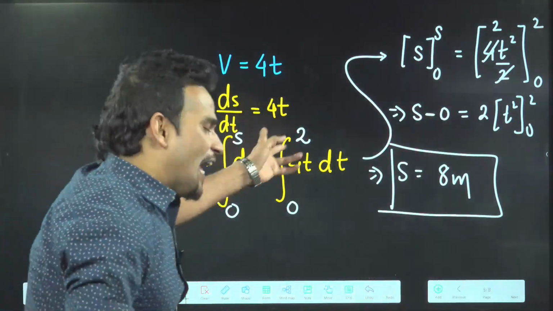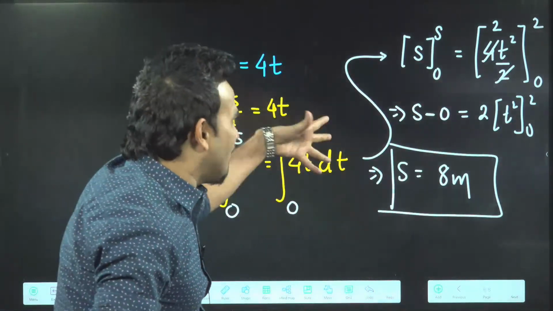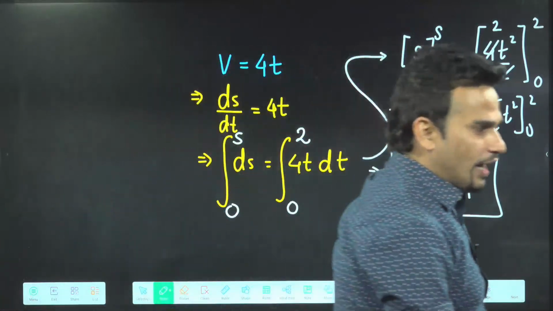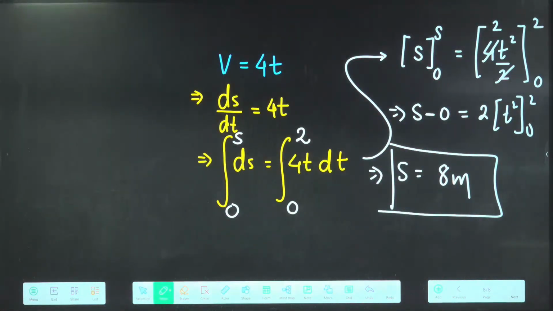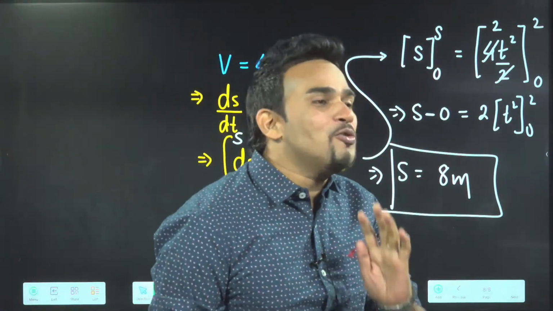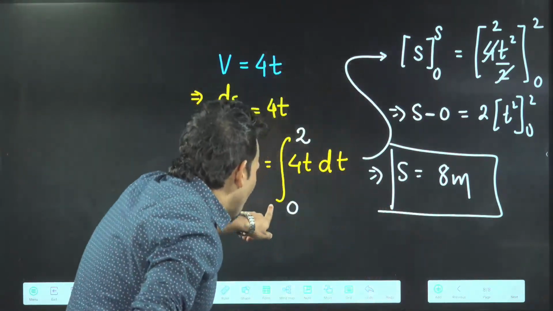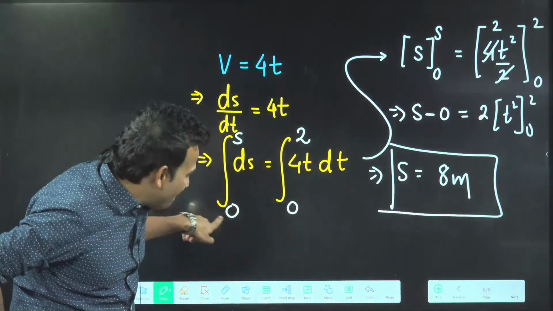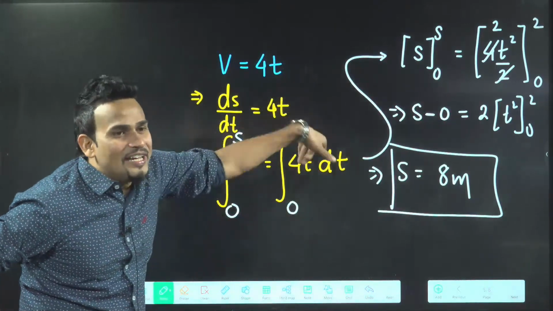I can also do it directly, no problem. But I told you the entire steps. Is it okay? समझ में आया? एक बार बोल दो yes or no. You should never do it directly, because sometimes this lower limit which you are seeing now may be changed. That's why I did entire steps.